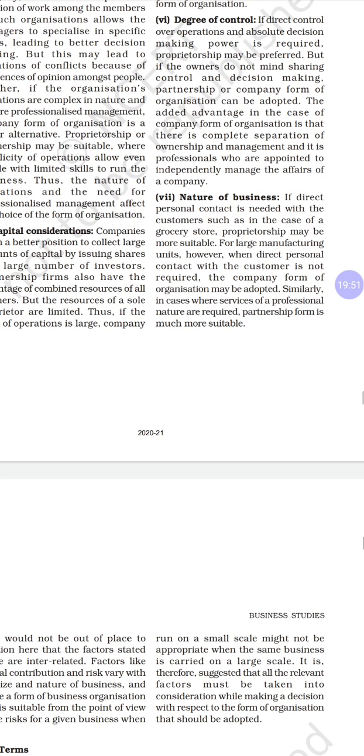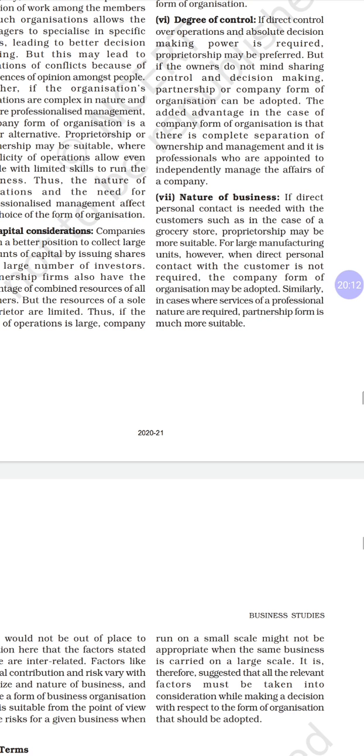Where control and decisions are made by one person, partnership and company forms of organization can be adopted. The additional advantage in the case of a company form of organization is the complete separation of ownership and management. It is professionals who are appointed to independently manage the affairs.